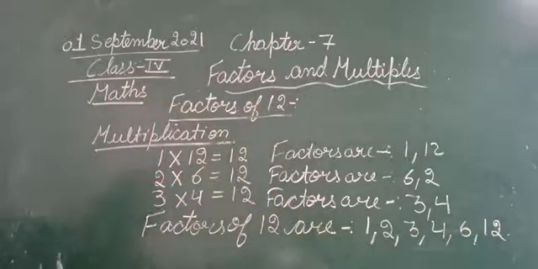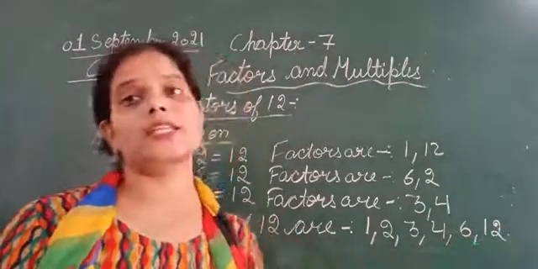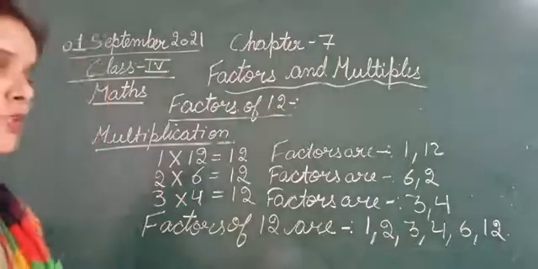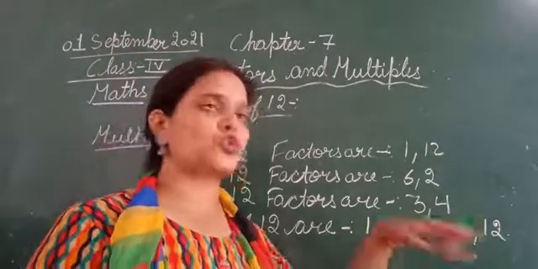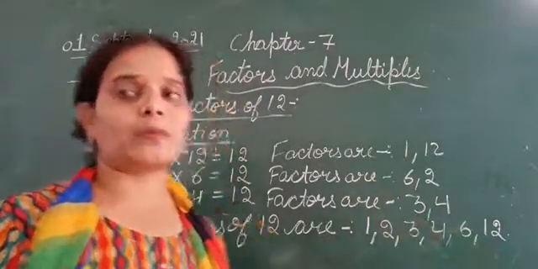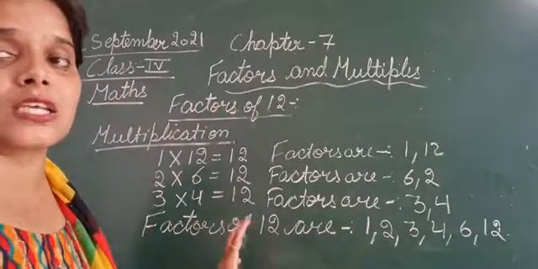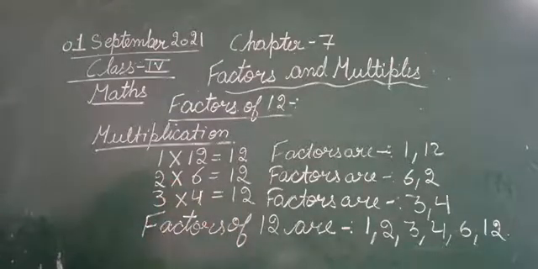So now you got the factors of 12, that is 1, 2, 3, 4, 6 and 12. So these are the factors of 12. So that means अगर हम 1 को 12 से मल्टीप्लाई करेंगे you will get 12, you multiply 2 with 6 you will get 12, 3 multiply by 4 you will get 12. So that means these are the factors of 12 that we have calculated by the multiplication. So this is how you can get the factors of the given number, by using the multiplication.